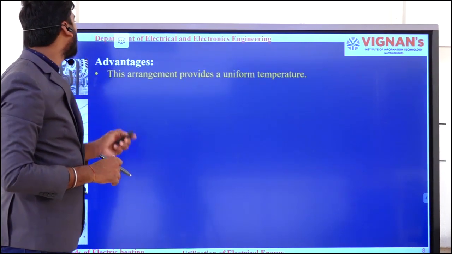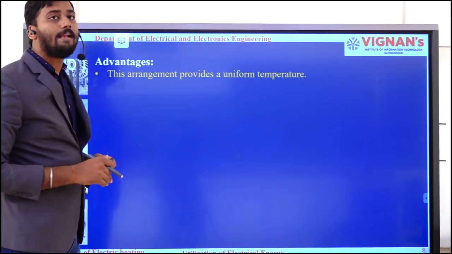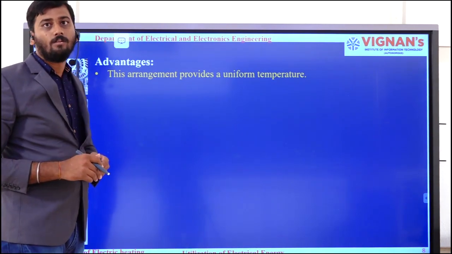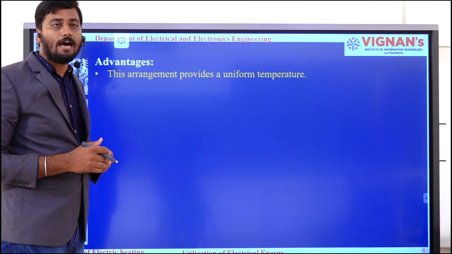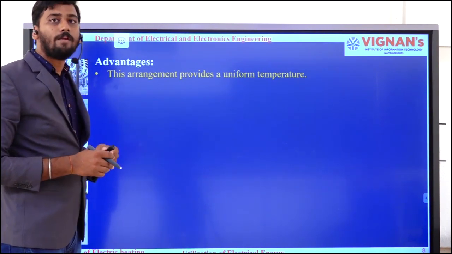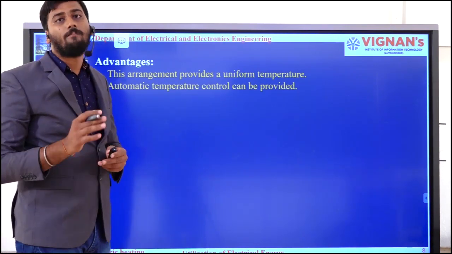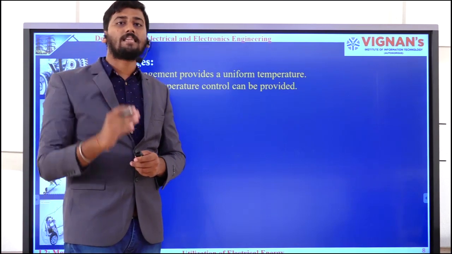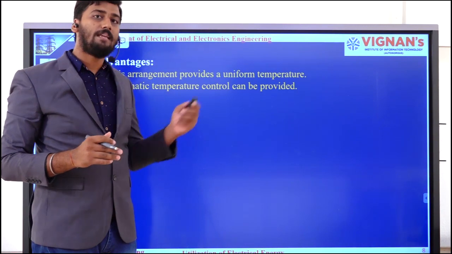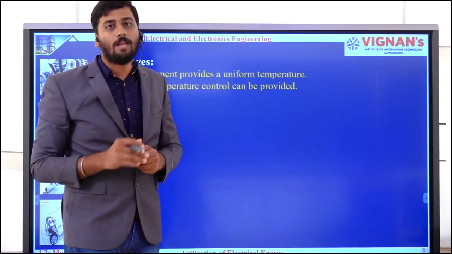Okay, at the same time I am going to explain the advantages. By using this indirect resistance heating, this arrangement provides a uniform temperature. Okay, as the current is not flowing through the charge, I can say that a uniform temperature can be expected by using this method. At the same time, automatic temperature control can be provided. In the previous case, that is the direct resistance heating, we did not get that advantage, but here we got that advantage mainly because of the high resistive element which is placed over there.